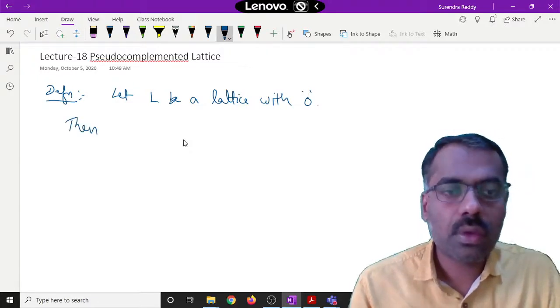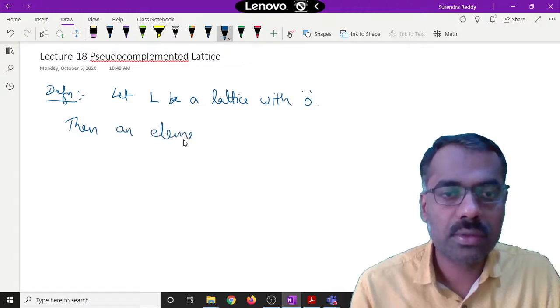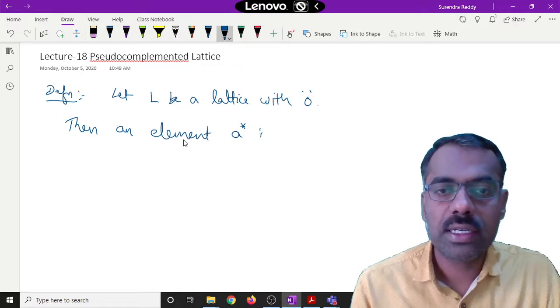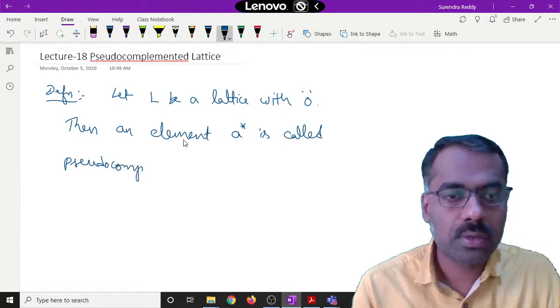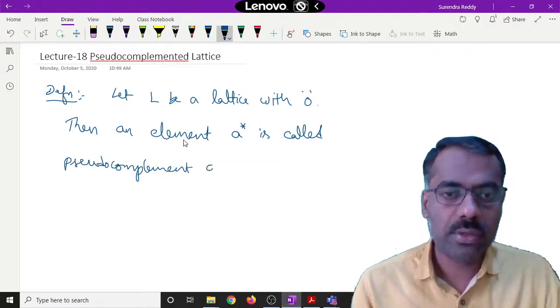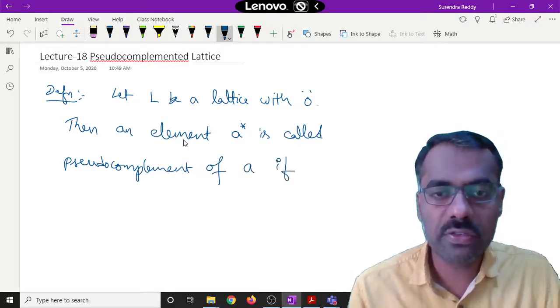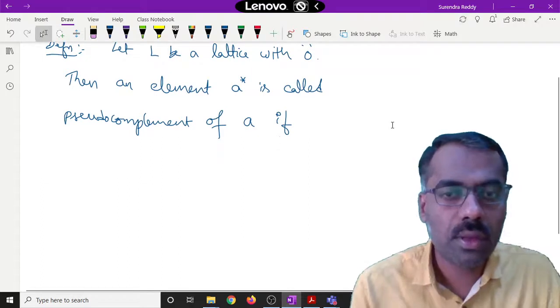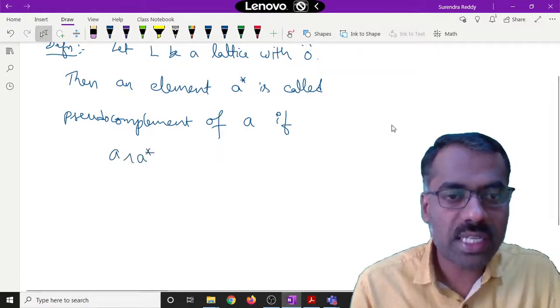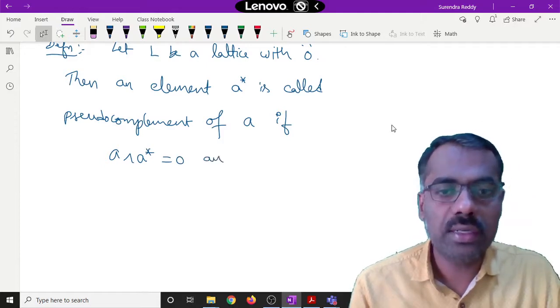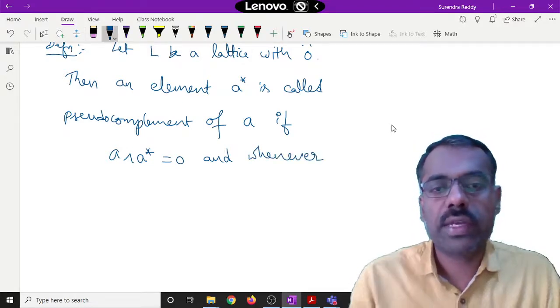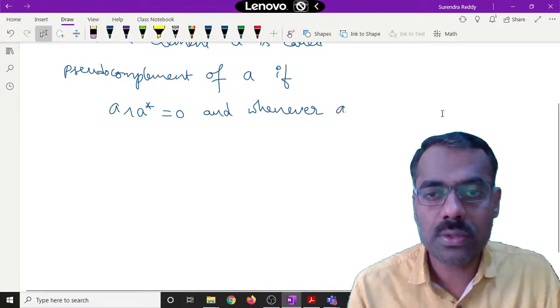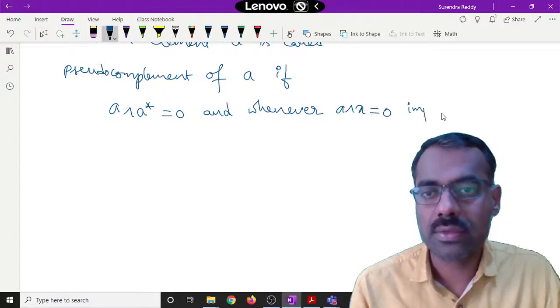Then an element, you can call it A star, is called the pseudo complement of A if A meet A star is equal to 0 and whenever A meet X is equal to 0 implies X should be less than or equal to A star.